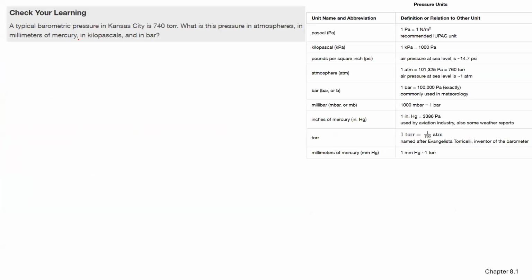All right. A typical barometric pressure in Kansas City is 740 torr. What is this pressure in atmospheres, millimeters of mercury, kilopascals, and in bar? I'm going to start labeling these so we can find the conversion rates over here on the right side, right?